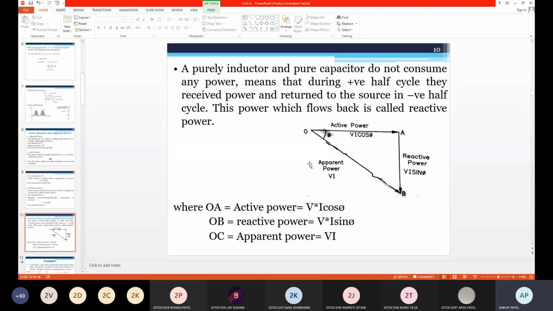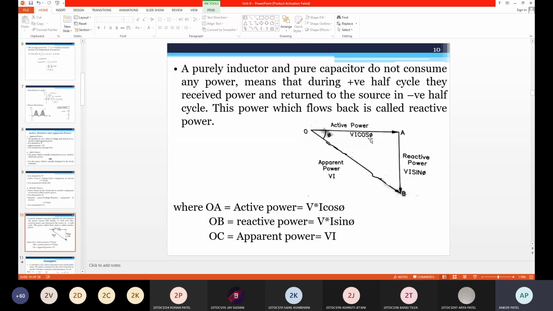Due to the reactive component, there will be some loss in the circuit. So 1 is not possible, but we need to keep it nearer to 1 so we have maximum saving in billing. When we do electrical consumption, your cos phi should be near to 1, so you will get less bill in terms of paying.